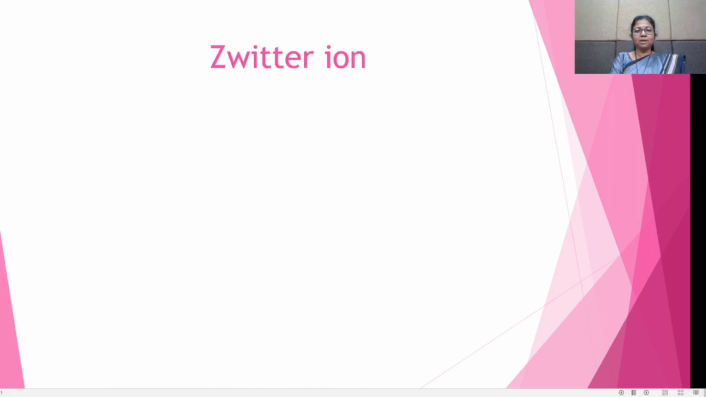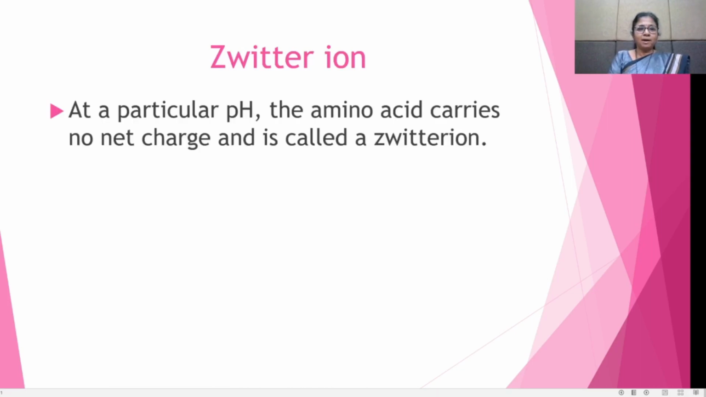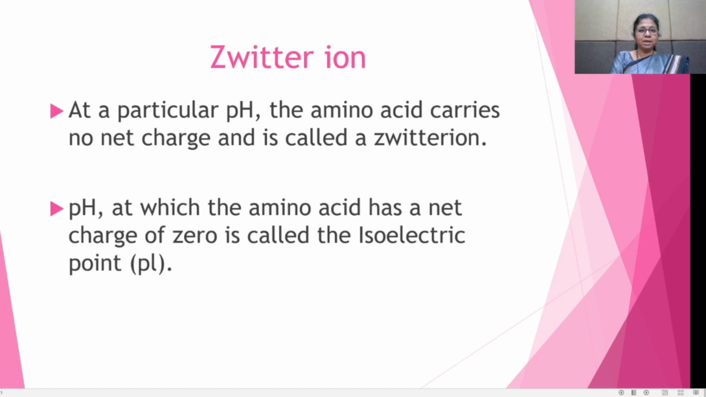Now see the Zwitter ion. At a particular pH, the amino acid carries no net charge and is called the Zwitter ion. That means the pH at which the amino acid has a net charge of 0 is called the isoelectric point, and at the isoelectric point, these amino acids form the Zwitter ion.